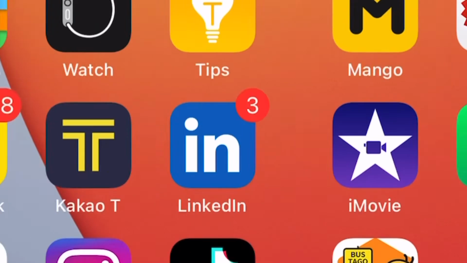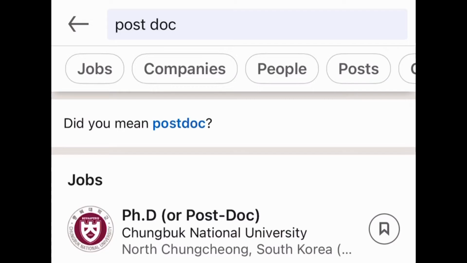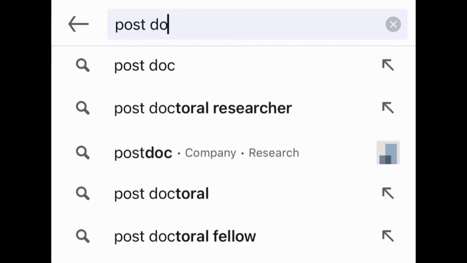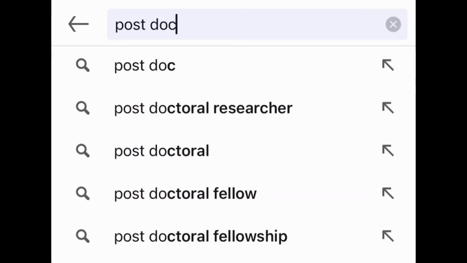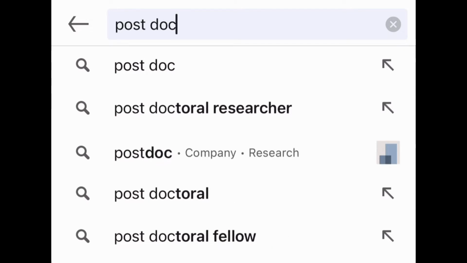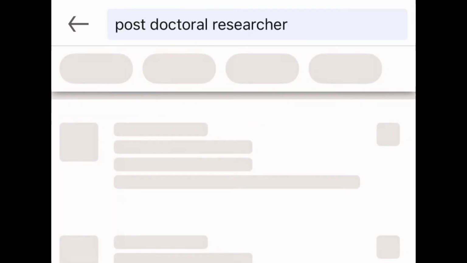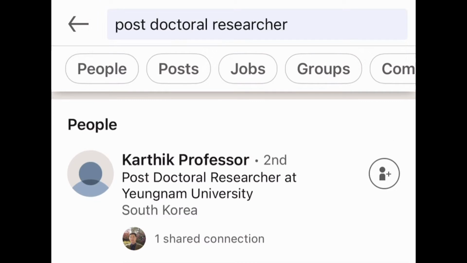Rajesh. So today I'm going to be showing you how you can use LinkedIn to search for postdoc and PhD. So you get to LinkedIn and go to the search bar and you type postdoc. And when you type that, you're going to see lots of options.